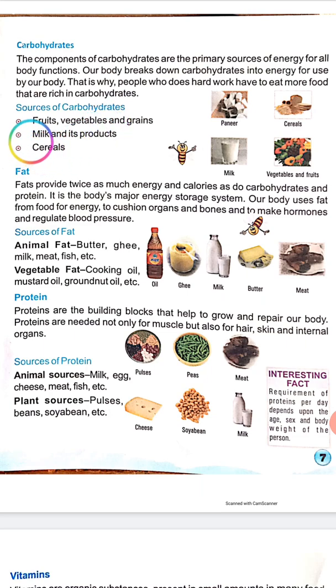Okay, sources of carbohydrates. In which type of food do we get carbohydrates? First, fruits, vegetables and grains. Second, milk and its products, and cereals. In all this food we get carbohydrates.